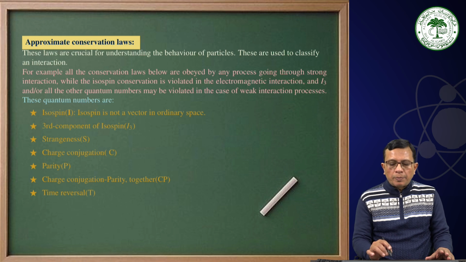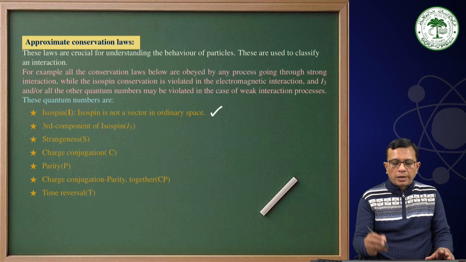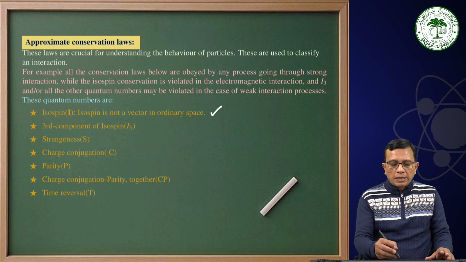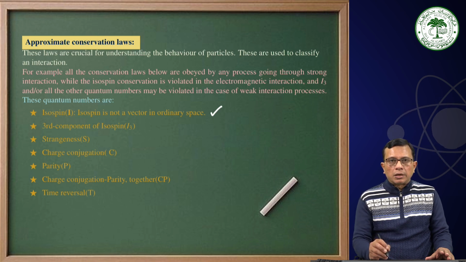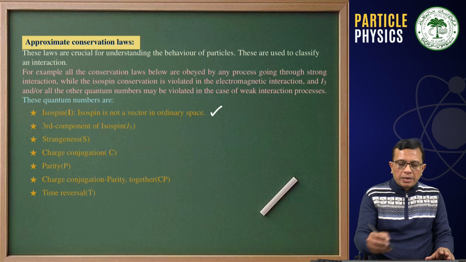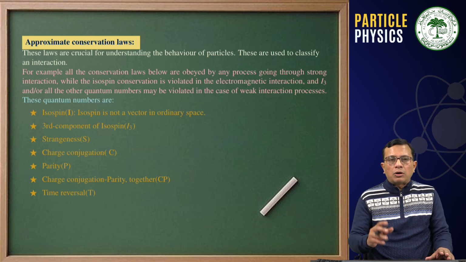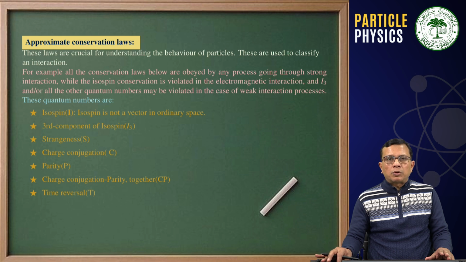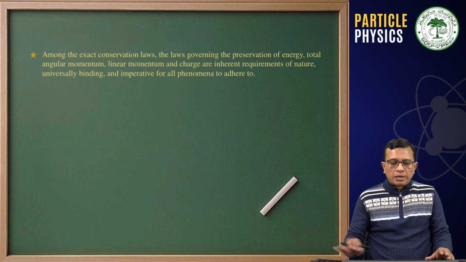While in electromagnetic interaction process, isospin is not conserved, while the other 6 are conserved. While in weak interaction, all of them get violated. Therefore, these have been introduced to classify or to understand the various processes that occur in nature.